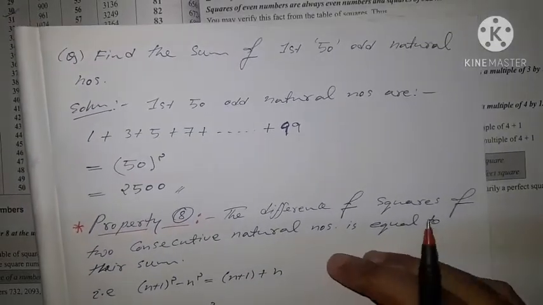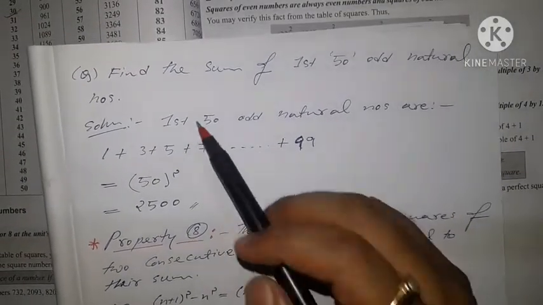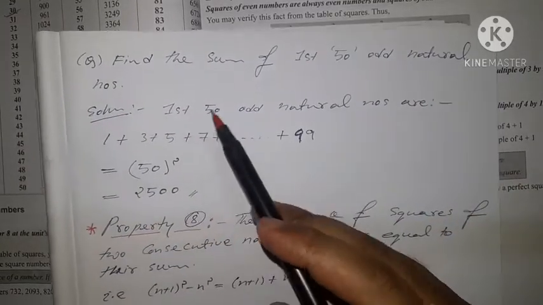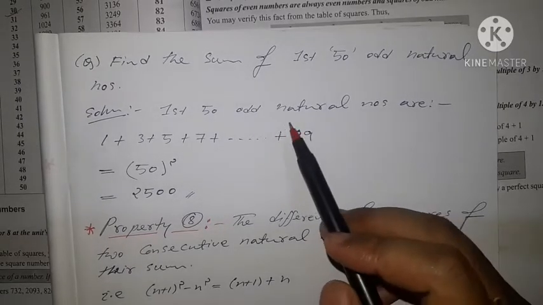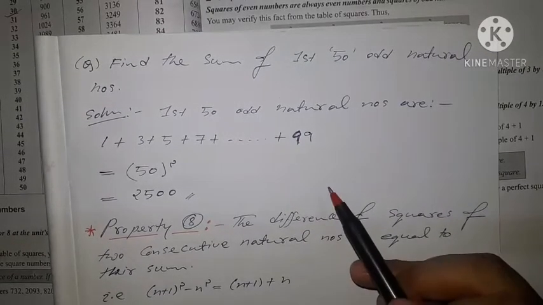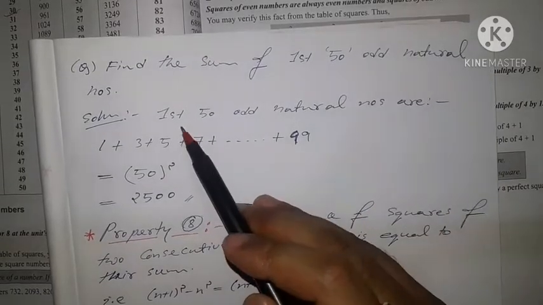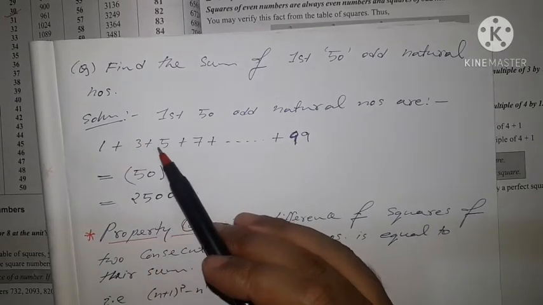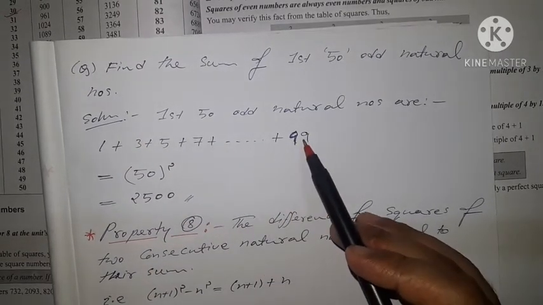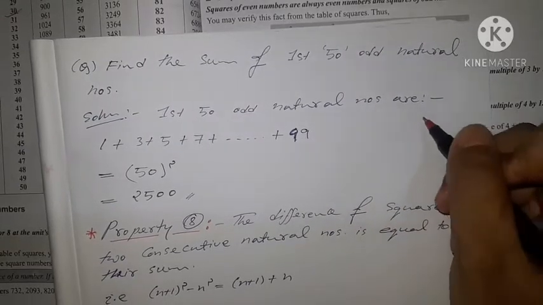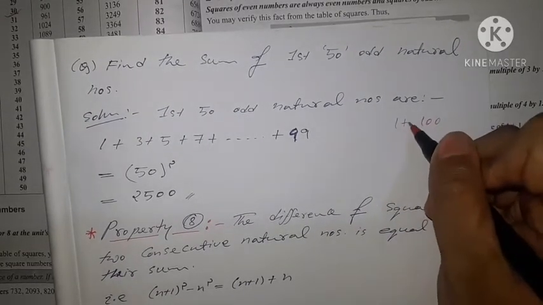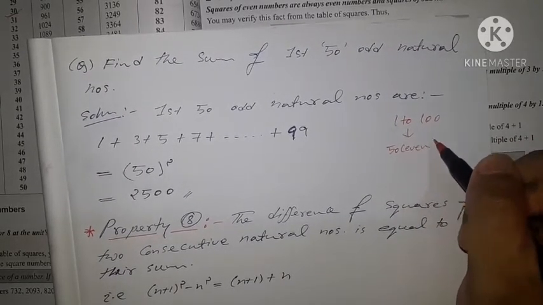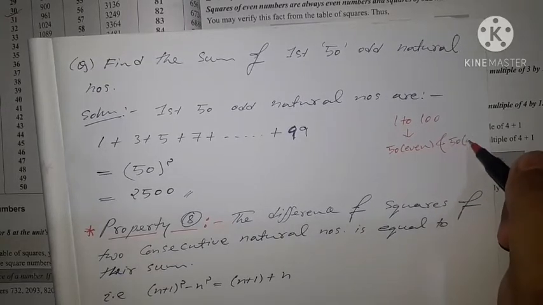So let's understand this by taking one question. Suppose a question is given: find the sum of the first 50 odd natural numbers. It is not possible for us to directly add and find. So here we need to use the formula. The first 50 odd natural numbers start from 1 plus 3 plus 5 plus 7 plus ... up to 99. Because in the first 100 numbers, that is from 1 to 100, there are 50 even numbers and again 50 odd numbers.